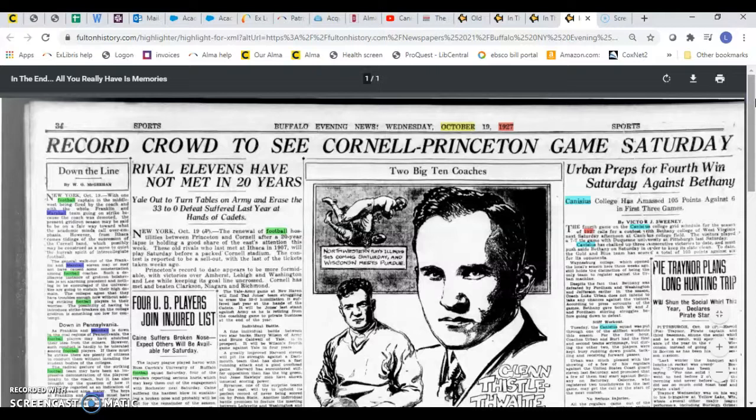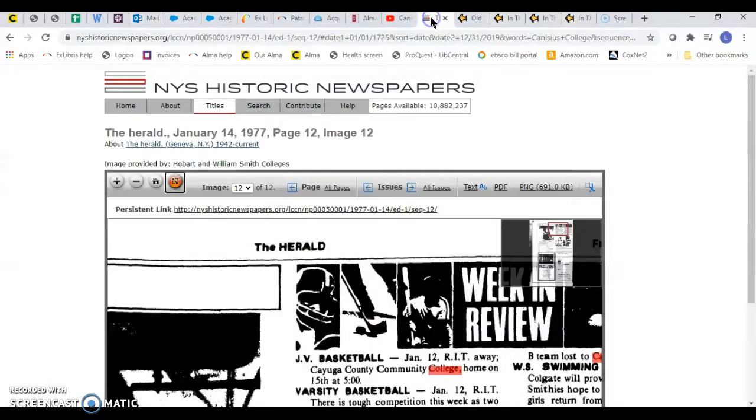This page also gets a lot of users, so you sometimes will get the same error that you get on the New York State one, that it's too busy. It is just a very popular site, but these are two great sources to use when you are looking for historic newspaper articles in New York State.